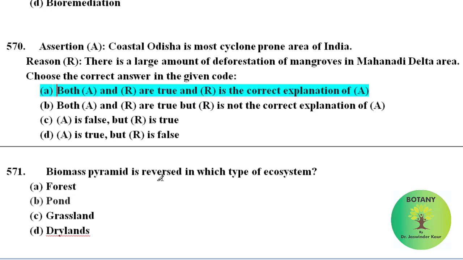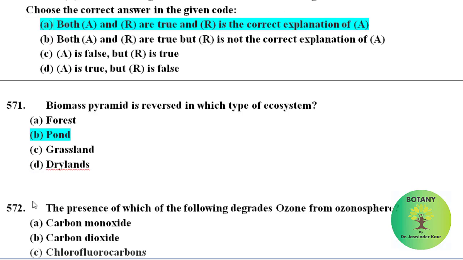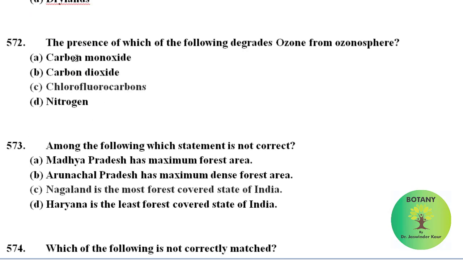Biomass pyramid is reversed in which of the ecosystem? Biomass pyramid is reversed or inverted in case of pond ecosystem. The presence of which of the following degrades ozone from ozonosphere? Presence of chlorofluorocarbons will degrade the ozone from ozonosphere. Among the following, which statement is not correct? We have to find the incorrect statement, not correct statement.